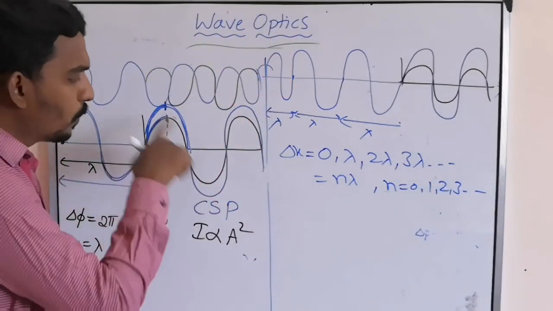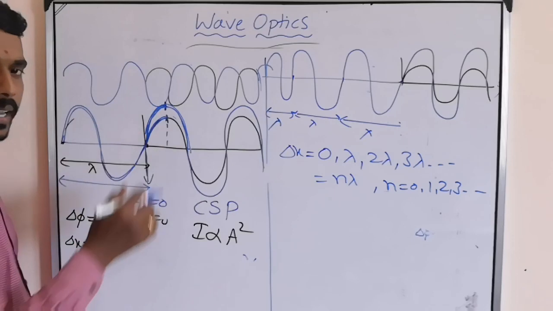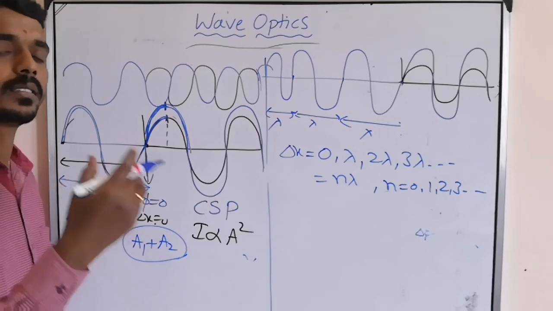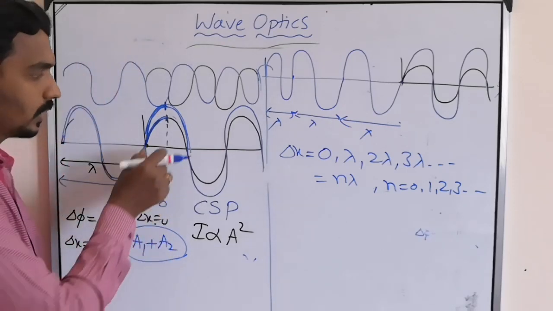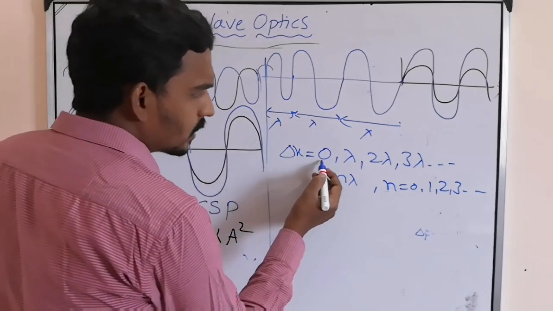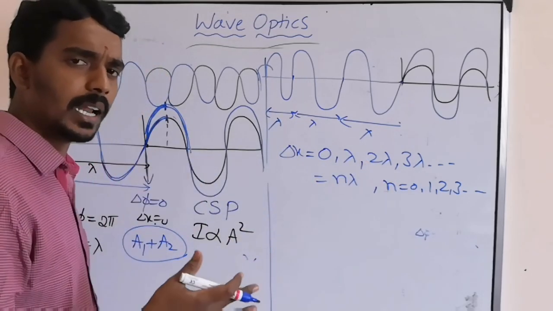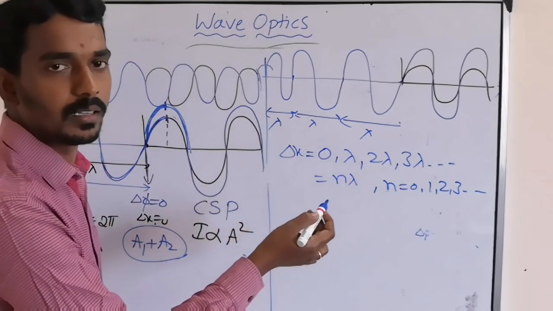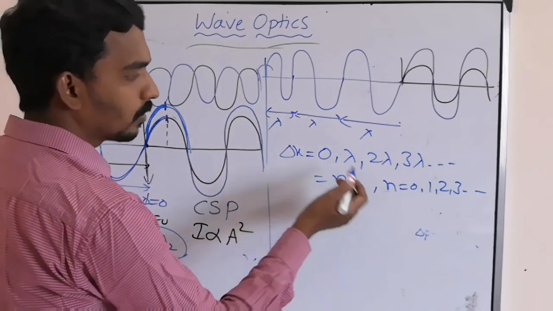Then what kind of superposition takes place? Constructive superposition, so that the resultant amplitude will become A1 plus A2. Maximum. What is it? Maximum resultant amplitude, that is A1 plus A2. Now delta x can be any of these values, like integral multiples of lambda, 5 lambda, 10 lambda, 100 lambda, 1000 lambda, but n into lambda. But not like 0.5 lambda or 3 by 4 lambda. Always integral multiples of lambda.